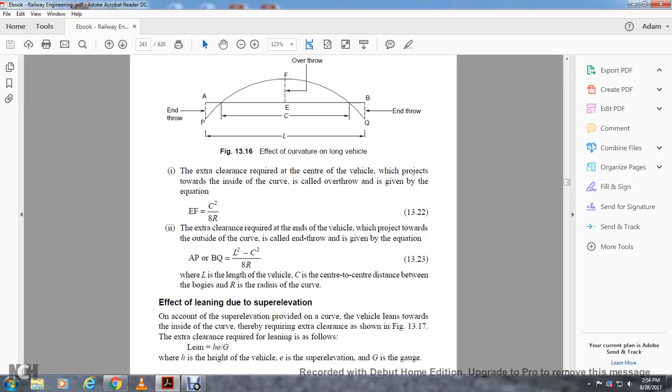Effective leaning due to the super elevation. On account of the super elevation provided on the curve, the vehicles lean toward the inside of the curve, thereby requiring extra clearance. In Figure 13.7, the extra clearance required due to leaning is as follows: H times E divided by G, where H is the height of the vehicle, E is the super elevation, and G is the gauge.